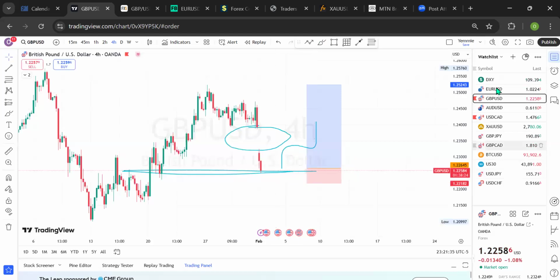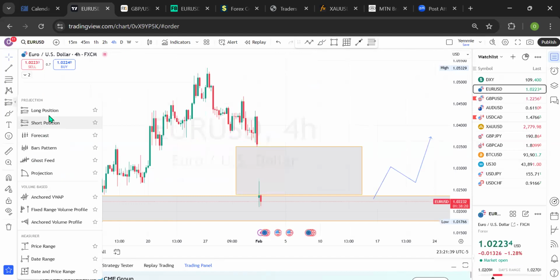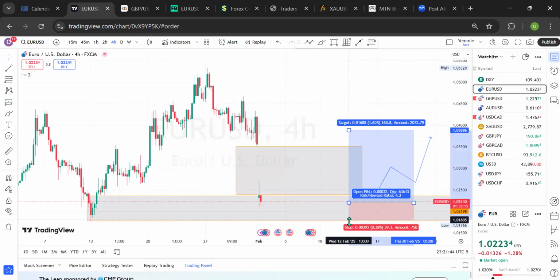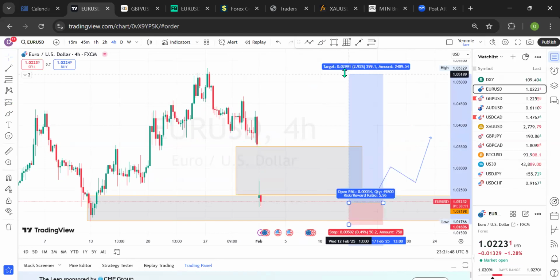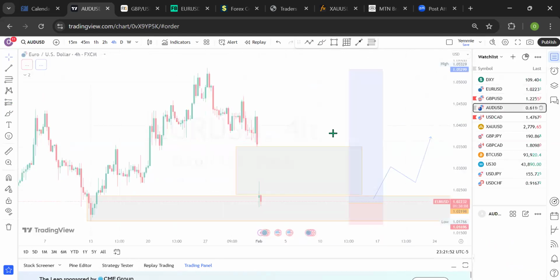On Euro US dollar it is the same. All right, so this will be the stop loss level. This one goes here, looking out for this high. This is a good risk reward ratio, by the way.